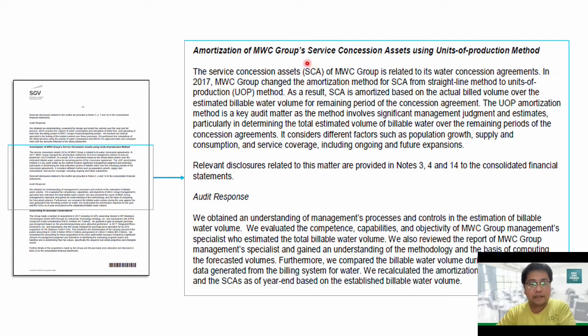Now, another significant item that was included here in the key audit matter paragraph, we have amortization of concession asset, using unit of production method. Because this one is also an area susceptible to higher risk of material misstatement, this also results from significant judgment arising from management. Okay? Because of the involvement of significant judgment, including the next issue.